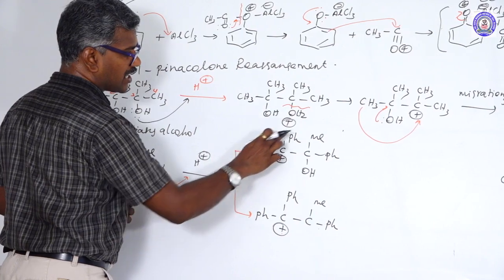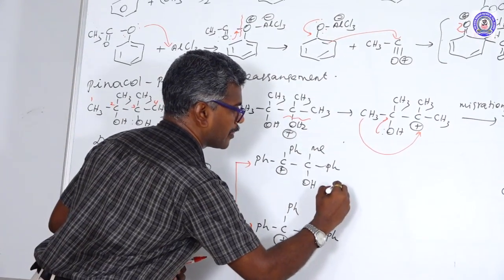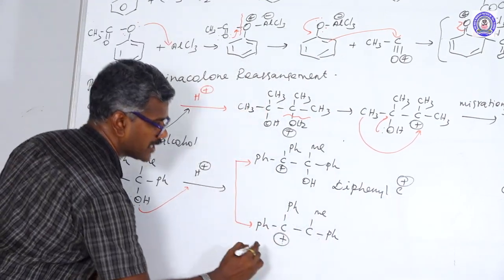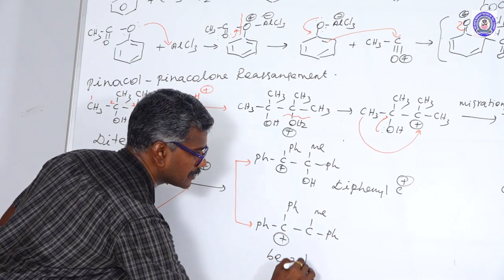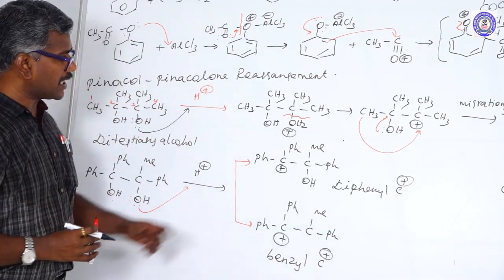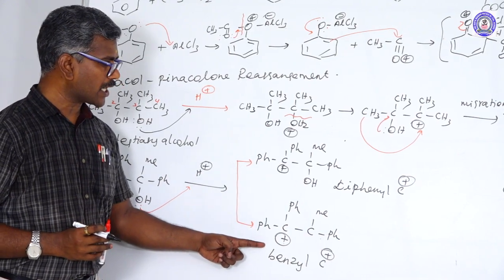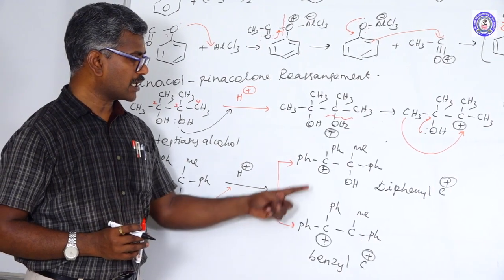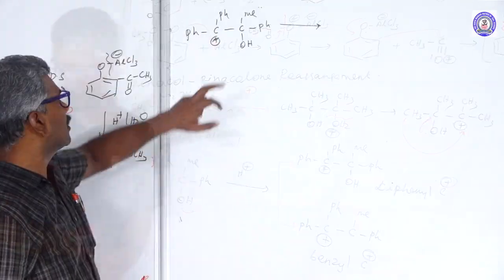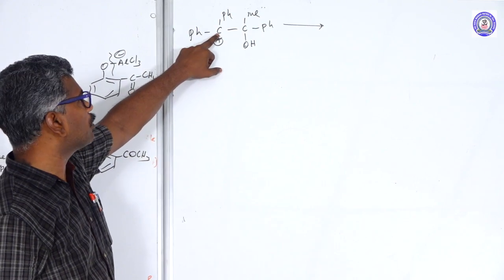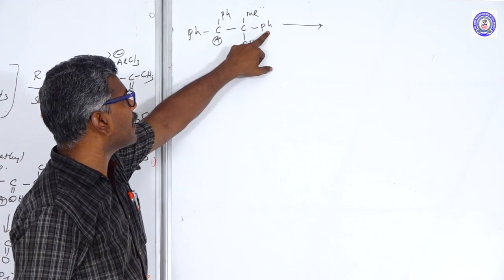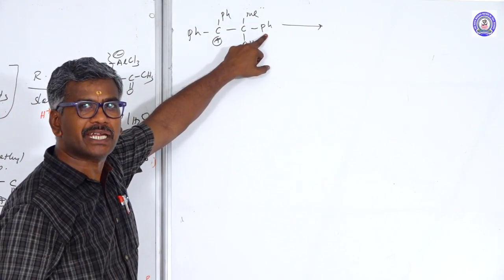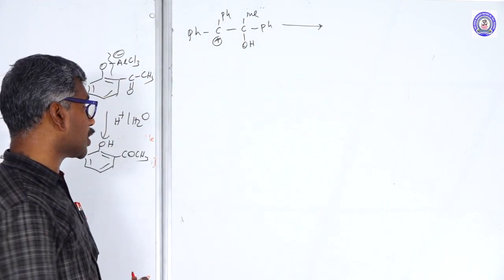This one is a diphenyl carbocation. This one is a benzyl carbocation. Comparatively, the diphenyl carbocation is more stable than the benzyl carbocation. This compound undergoes rearrangement. This tertiary carbocation is more stable, attached with the methyl group and the phenyl group. Comparatively, the methyl group and the phenyl group have more electron density and are able to donate electrons.